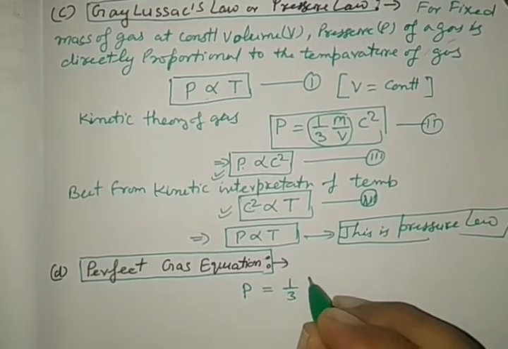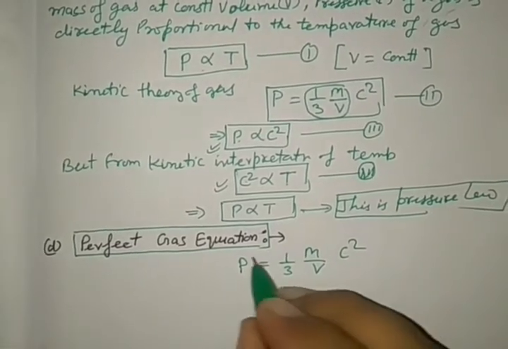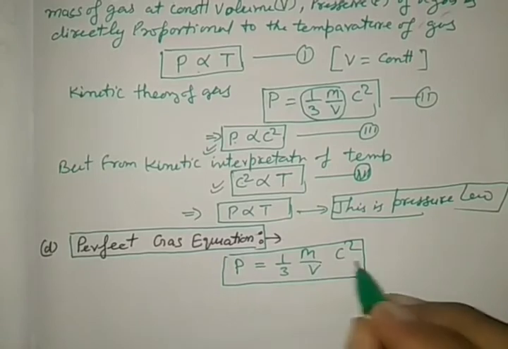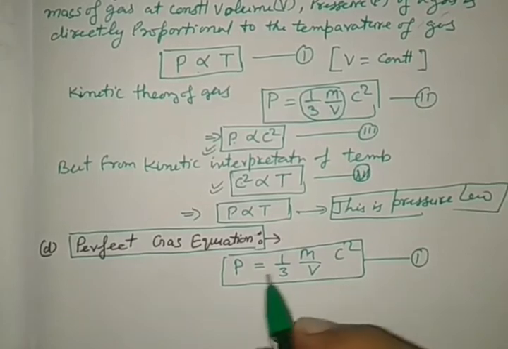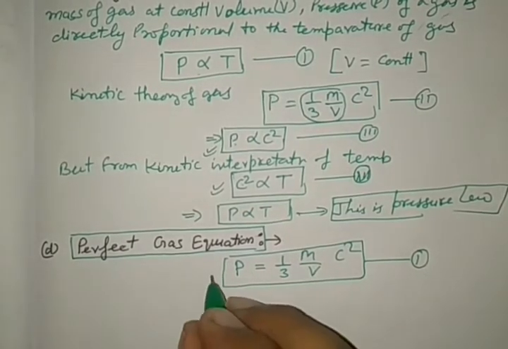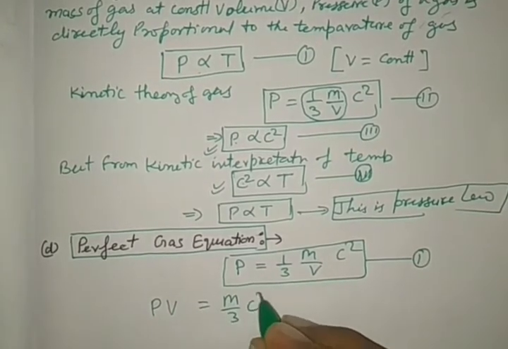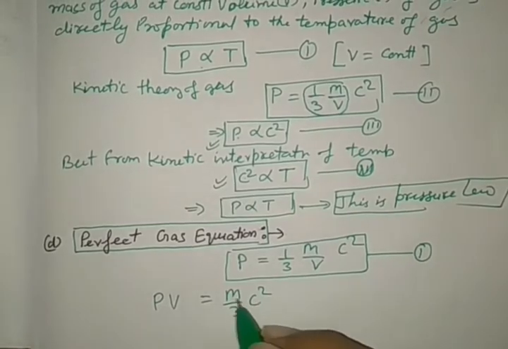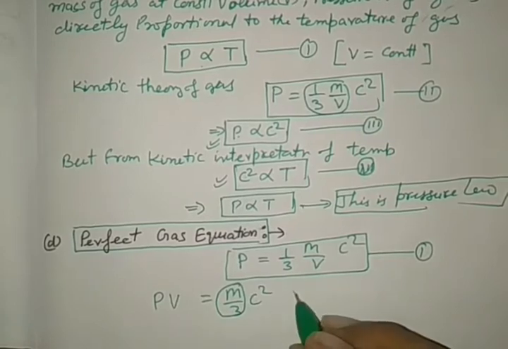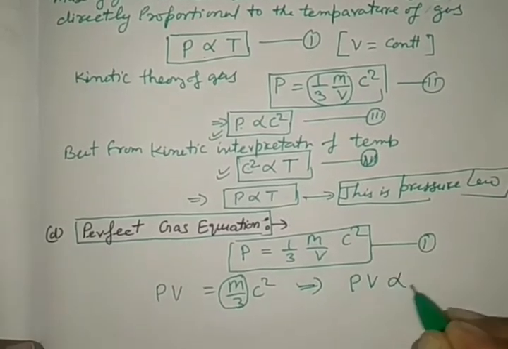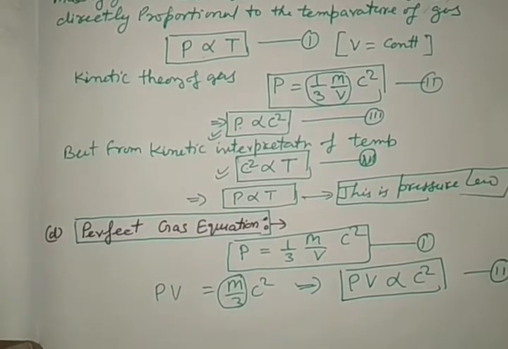It is 1/3 M/V c square. Since here in this pressure law, represented by equation number 1, all three thermodynamical coordinates, pressure, volume and temperature, are free to move, we may write PV is equal to M/3 c square. Here pressure and volume are not constant, but M is a constant and 3 is already constant. This implies that PV is directly proportional to c square, and this we write as equation number 2.